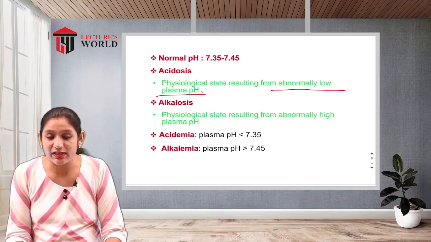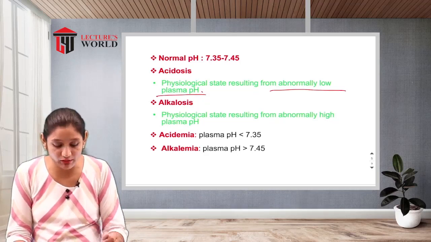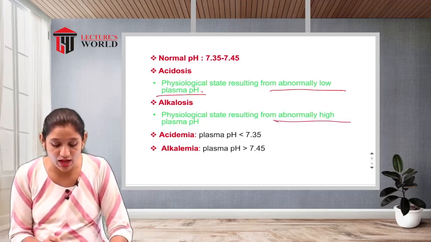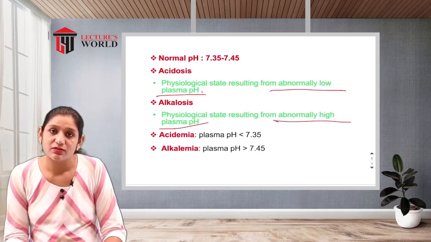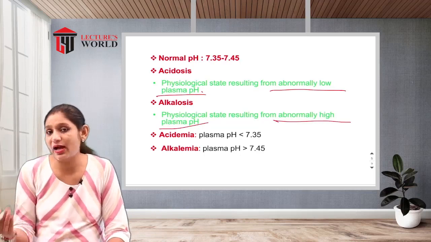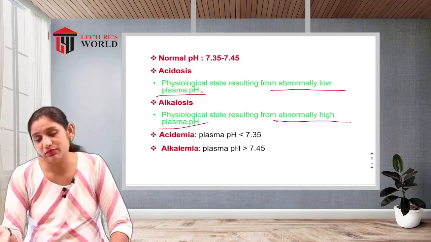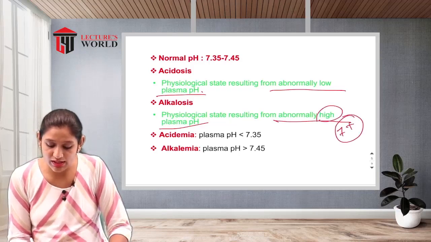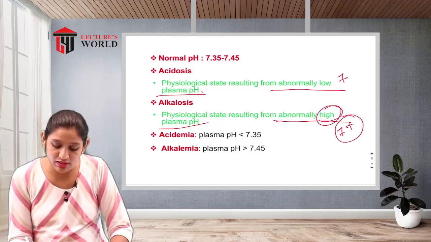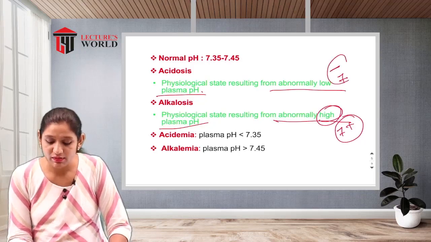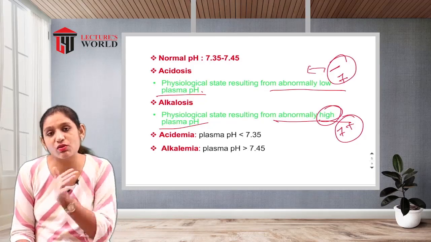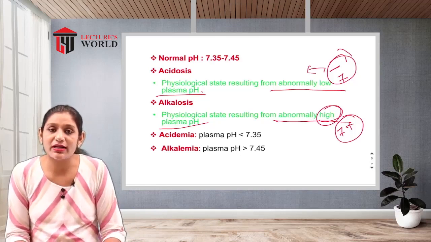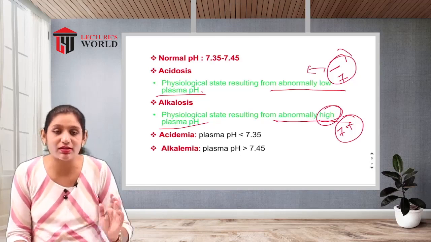What is called alkalosis? This is also a 1 mark question. It is a physiological state resulting from abnormally high plasma pH, that is, the plasma pH is going higher, above 7, 7 plus. Below 7 is 7 minus, going towards acidosis. This is the language used for acidosis and alkalosis.